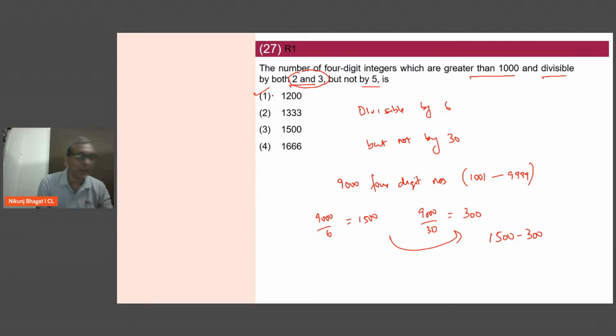अभी ये सब questions में क्या होता है? The edge numbers, the border numbers sometimes can create issues. तो अगर answer 1200, 1201, 1199 इस तरह से रहेगा, then one has to be very careful. But when the numbers are so far apart, don't bother whether there are 9000 or 8999 or 9001 terms. You simply divide by 6 and divide by 30. Ideally इसमें first term और last term करके हमको करना चाहिए. But given that the options give me enough leeway, I can easily go ahead and do this way.